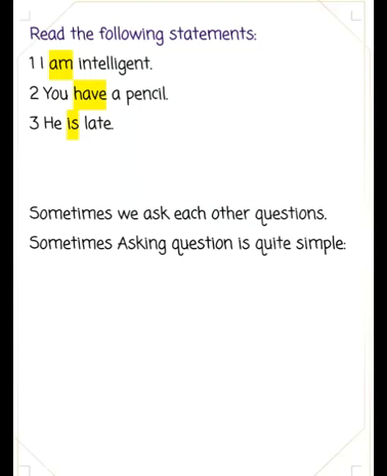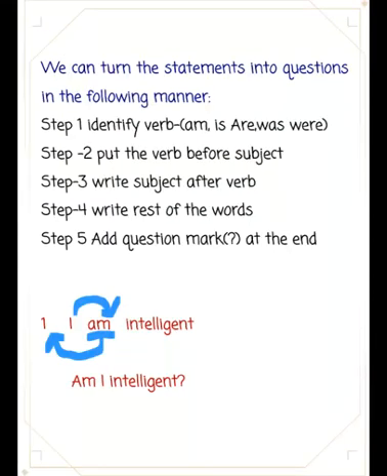See, read these sentences here. Can you identify helping verbs in these sentences? I am intelligent. You have a pencil. He is late. Words highlighted with yellow color are helping verbs. Let's change these statements into questions with the help of these helping verbs.